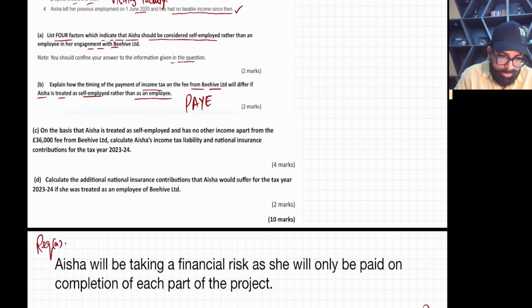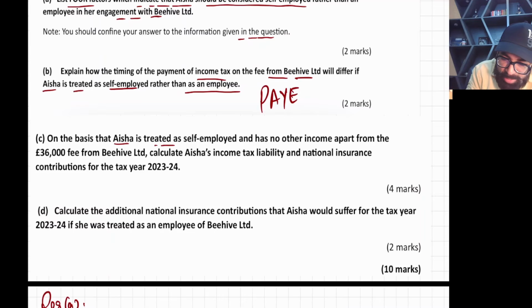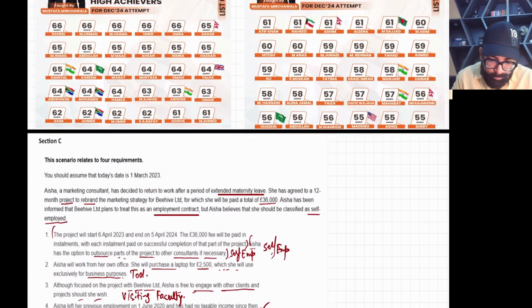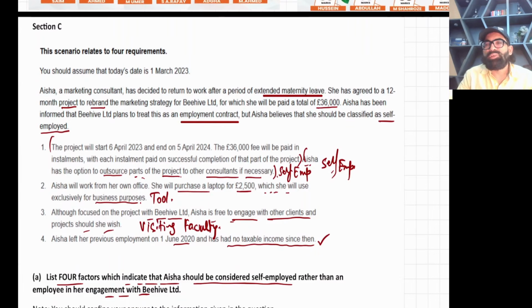Now the third requirement is the practical one. On the basis that Aisha is treated as self-employed and has no other income. Be very careful, no other income apart from the 36,000 from Beehive. Calculate Aisha's income tax liability and national insurance contributions. Okay, so let's do it. Giving you just 1 minute or 30 seconds to read the question so that you can pick your income, right? Okay, so let's do it.